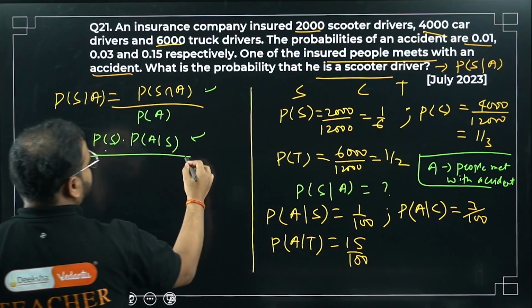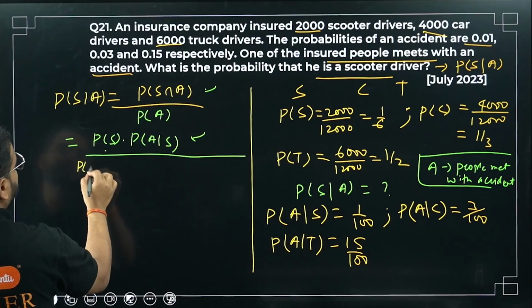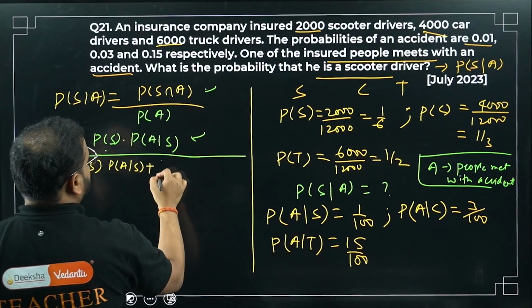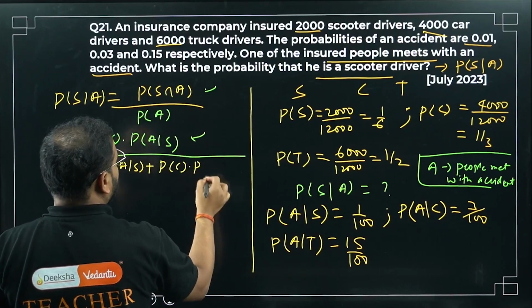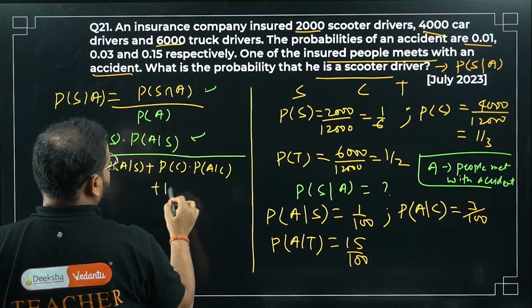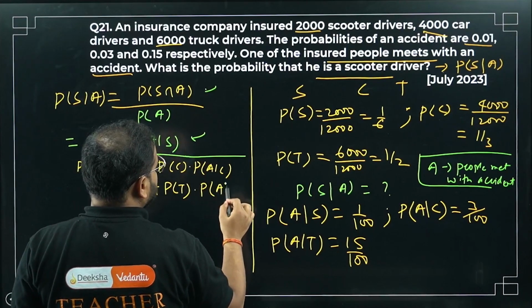Write for all of them. First, let's write for scooters: P(S)P(A|S), plus P for the car people and them being in an accident, plus P for the truck people and them being in an accident.